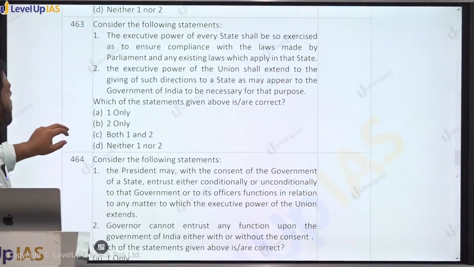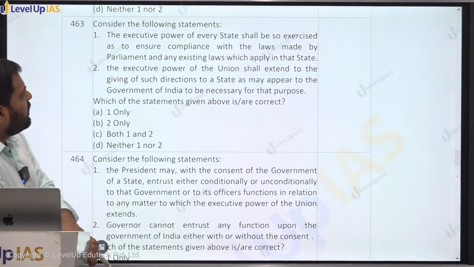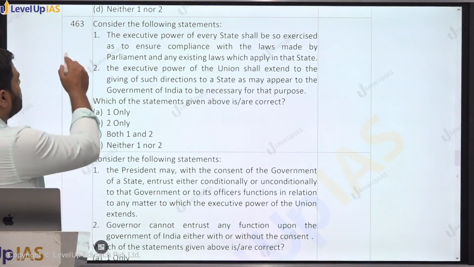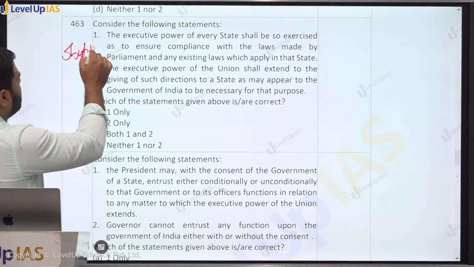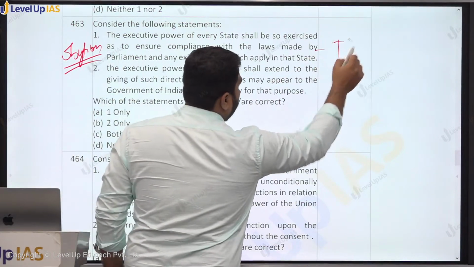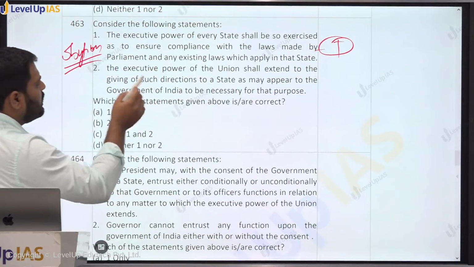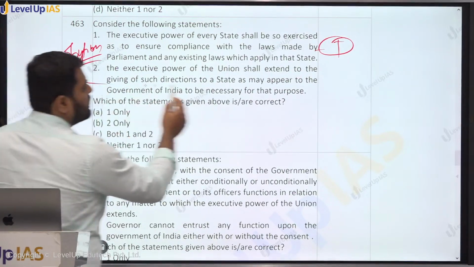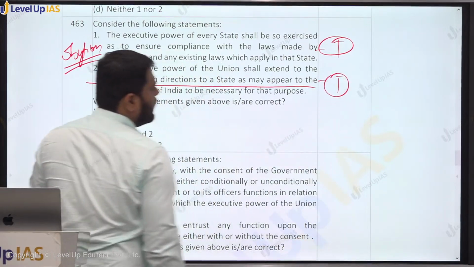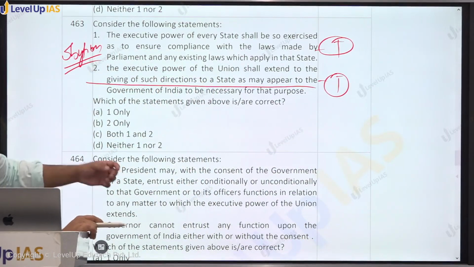463. Consider the following statement: the executive power of every state shall be so exercised as to ensure the compliance with the laws made by the parliament and any existing laws which apply in that state. So this is certain obligation which has been put upon the state by the parliament in terms of center-state relationship. So this statement is true. Second statement says the executive power of the union shall extend to giving directions to the state. This is also true, right? Union can give directions at multiple occasions, right?